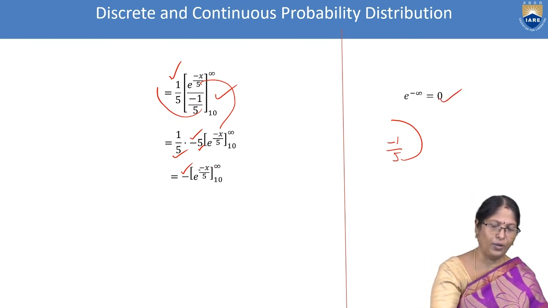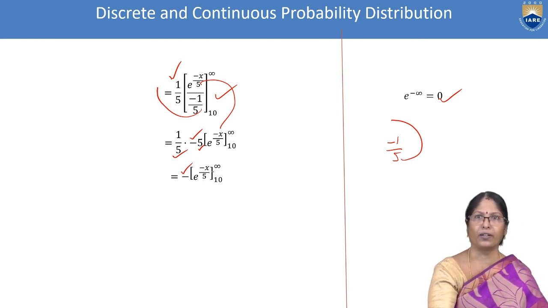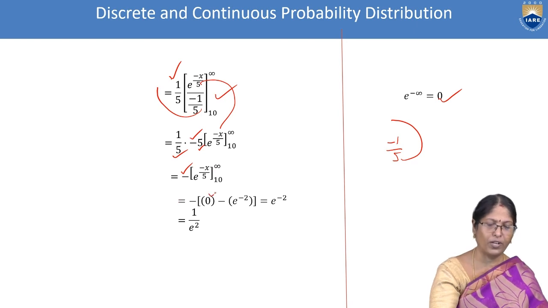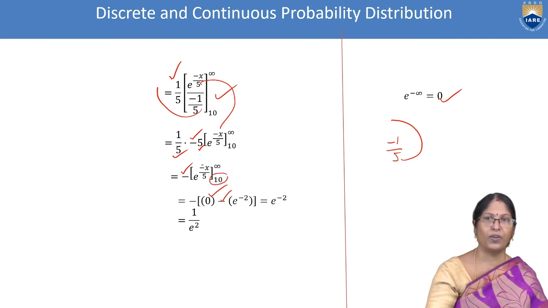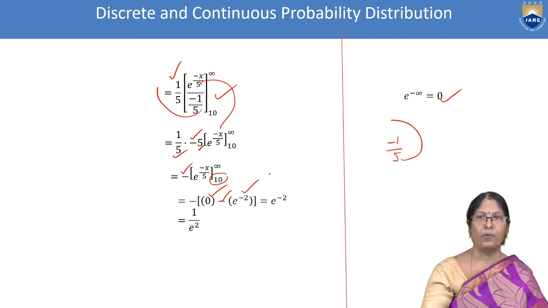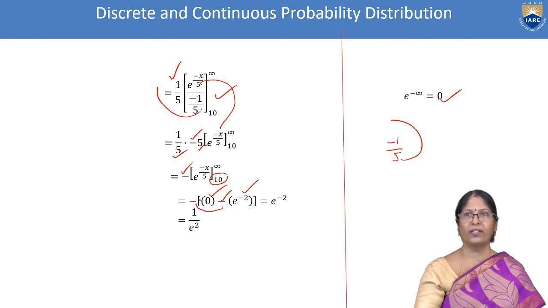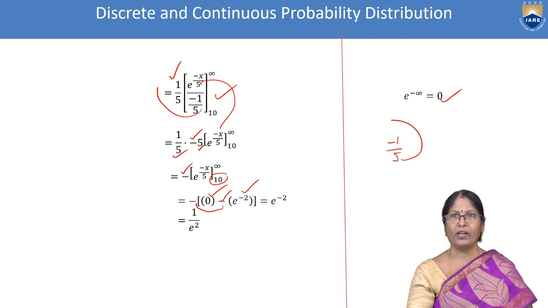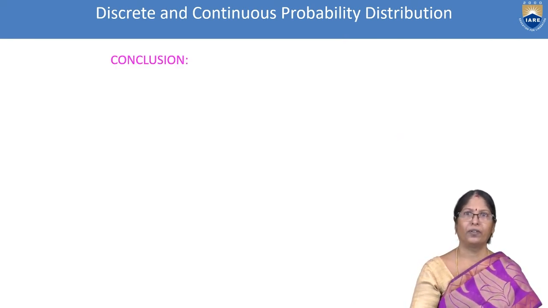So in the x place we are substituting the limits because we did integration with respect to x. So minus, the upper one is 0. Here minus, the lower one is 10. So in the x place we have to put 10. So minus 10 by 5, it's nothing but e power minus 2. Here minus is there, outside also one minus is there. It is becoming e power minus 2. It's nothing but 1 by e square.